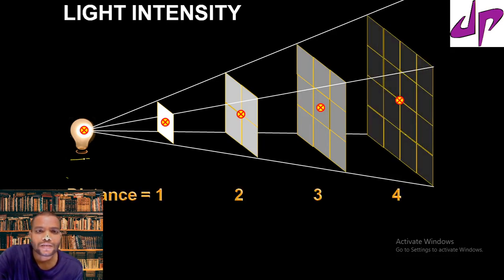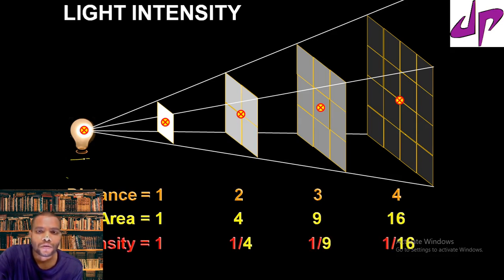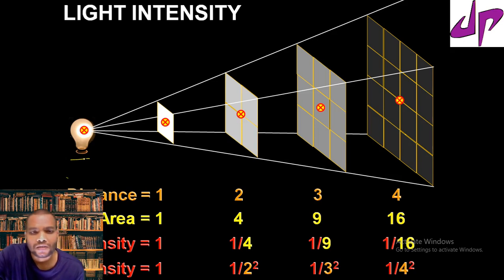If you relate the distance, the area of the object and the intensity, the distance and intensity are inversely proportional, specifically inversely proportional to the square of the distance.